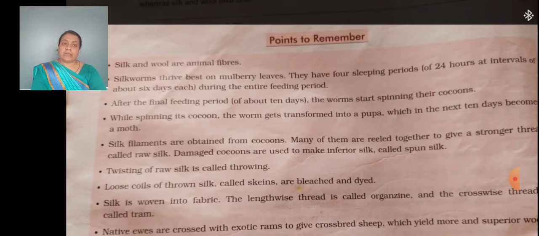The silkworms have 4 sleeping periods of 24 hours at intervals of about 6 days each during the entire feeding period. So mostly the silkworms feed on mulberry leaves. After the final feeding period, that is about 10 days, the worms start spinning their cocoons.